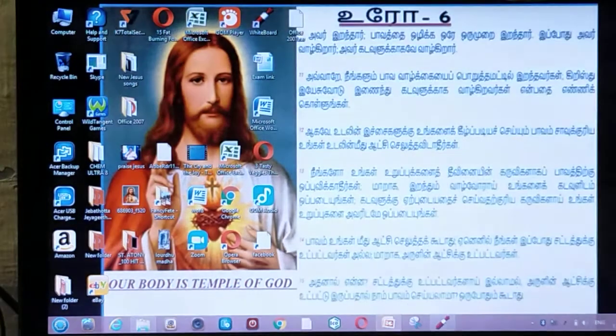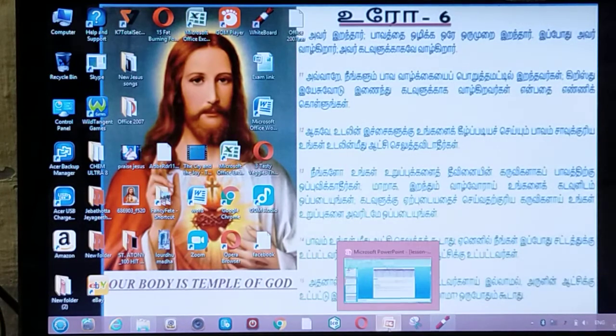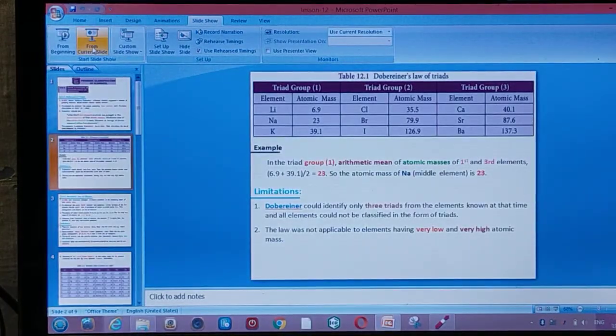In such a way, arranging the elements in 3-3 order by increasing atomic mass, the middle one is equal or nearly the same as the arithmetic mean of the other two elements, as lithium and potassium in this group. So in such a way he made an attempt. But later on it did not stand as a good one to arrange the rest of the elements found out by his time. So that attempt was left out.